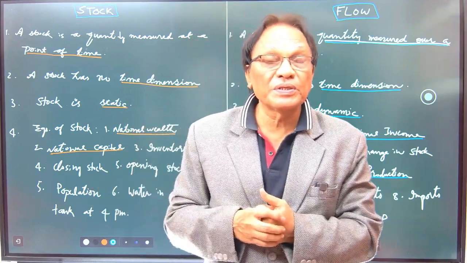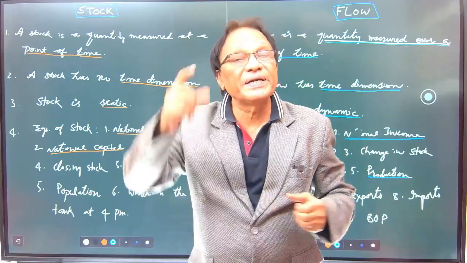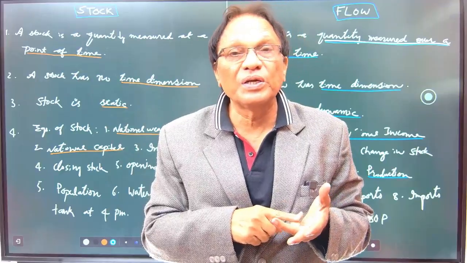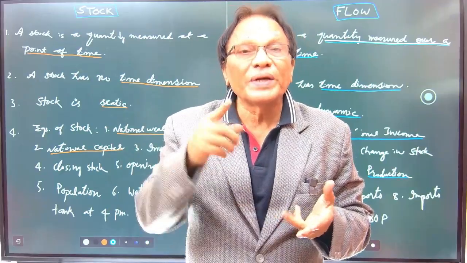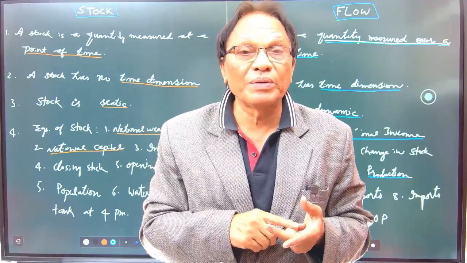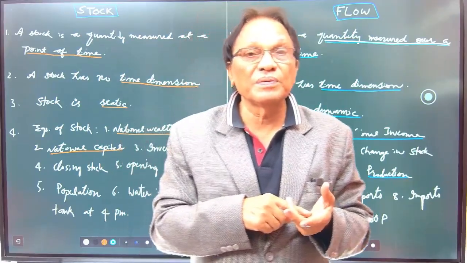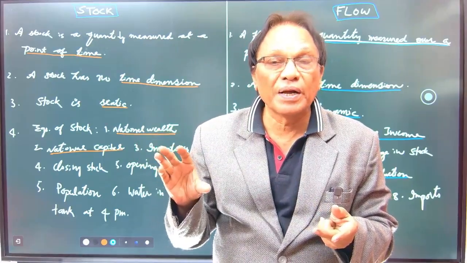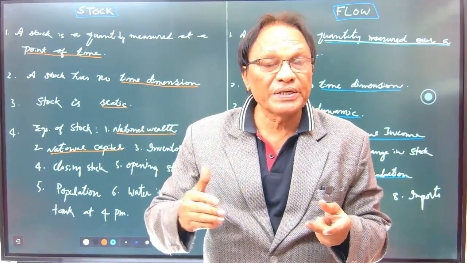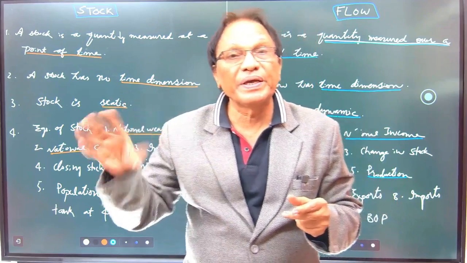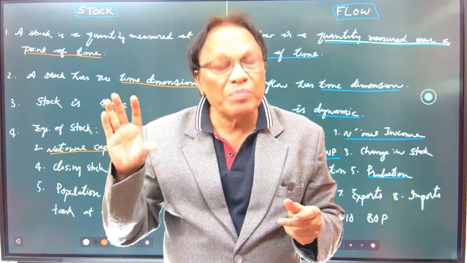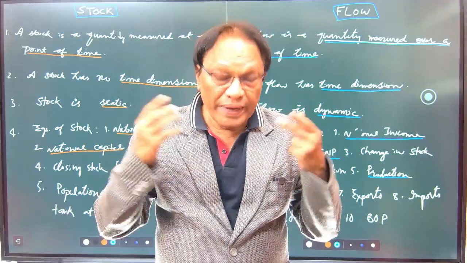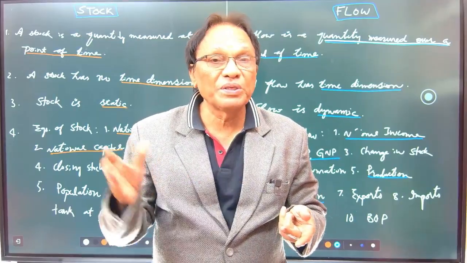Flow concept variables, that means we measure it over a period of time. Mind it, all variables in economics are measured over a period of time. National income is measured in one accounting year. Your dad's income or your income is measured in 1 month. National income is flow concept. For that matter, all the related aggregates of national income. It can be GDP, gross domestic product. It can be GNP, gross national product. It can be NDP, net domestic product, or NNP, net national product. All NDP, GDP, NNP, all these are flow concepts because they are all measured over a period of 1 year.